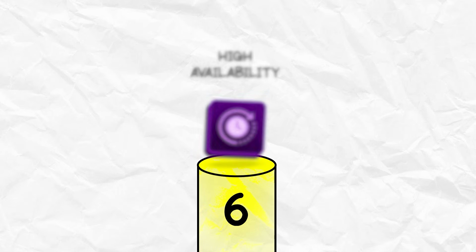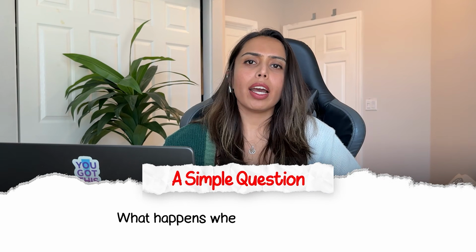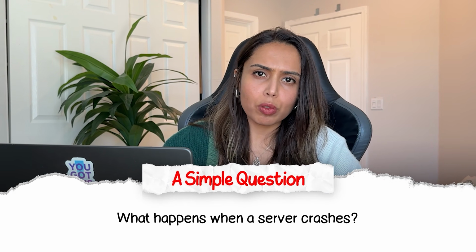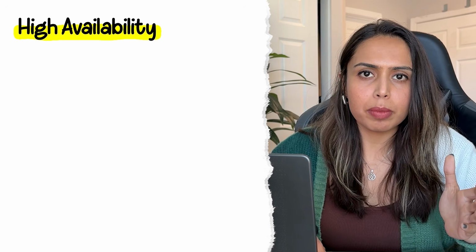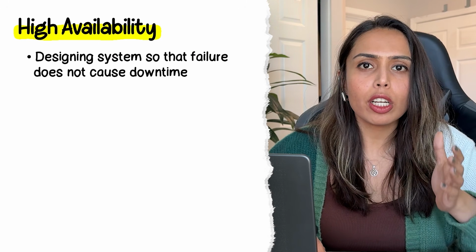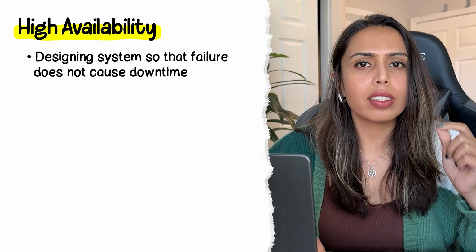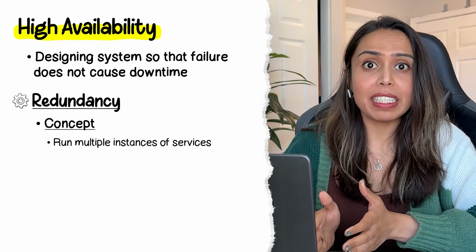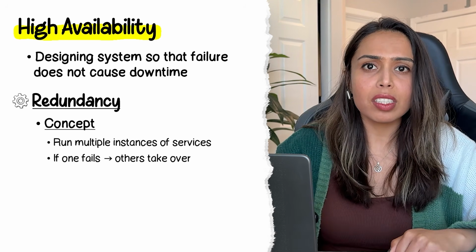Our next concept is high availability. This comes under the pillar of fault tolerance and redundancy. So let's get into the question directly. What happens when a server crashes? If you have one instance of your service, the whole application goes down. That's called a single point of failure. High availability here means designing the system so that no single point of failure can cause downtime. And redundancy means running multiple instances of every service. If one crashes, the other one serves the traffic.